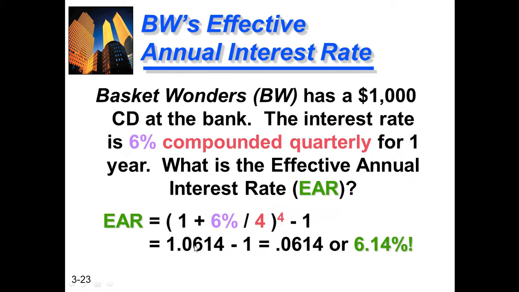Clear? So, Basket Wanderers has a $1,000 CD at the bank. The interest rate is 6% compounded quarterly for 1 year. What is the effective annual interest rate? So, in the formula, 1 is from the formula, 6% is the interest rate, the 4 is for quarterly, he wants to get quarterly, and the minus 1 is from the formula. So, 1.0614 minus 1, it becomes 0.0614 or 6.14%. 6.14% is the effective annual interest rate.